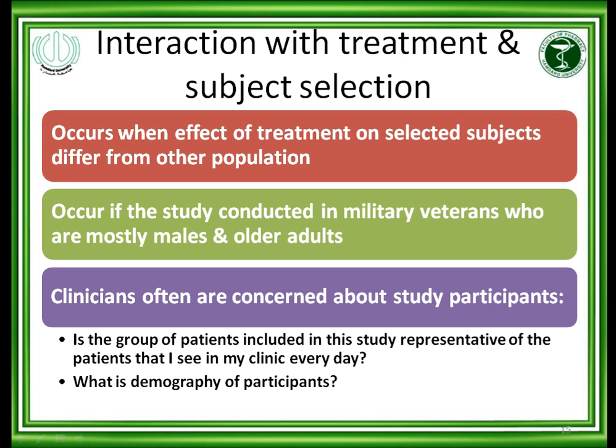Now, interaction of treatment and subject selection. How can it occur? When the effect of the treatment on selected subjects differs from other populations. As I told you, subjects selected in the study may differ from the population which I see in my clinical practice. It also occurs if the study is conducted in military veterans who are almost all males and older adults. But in my real-life clinical practice, I don't see military veterans, meaning retired military individuals. I see males and females in equal quantity, and not only old individuals; I see young patients as well.